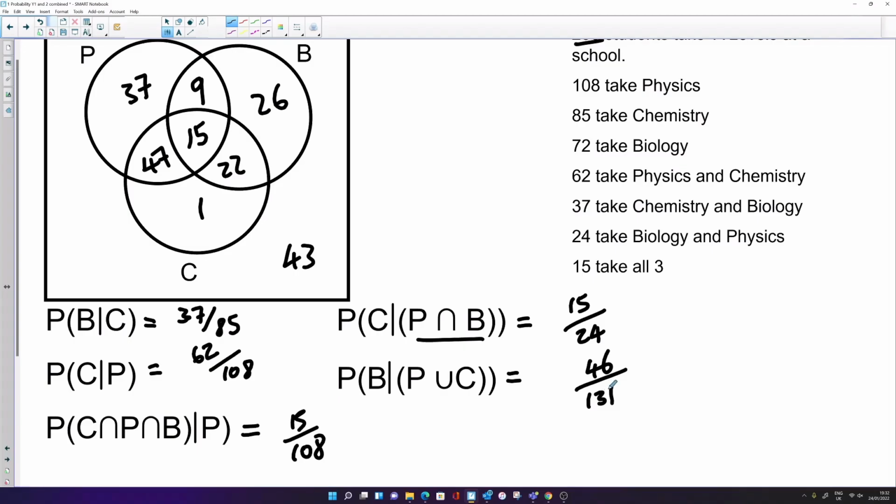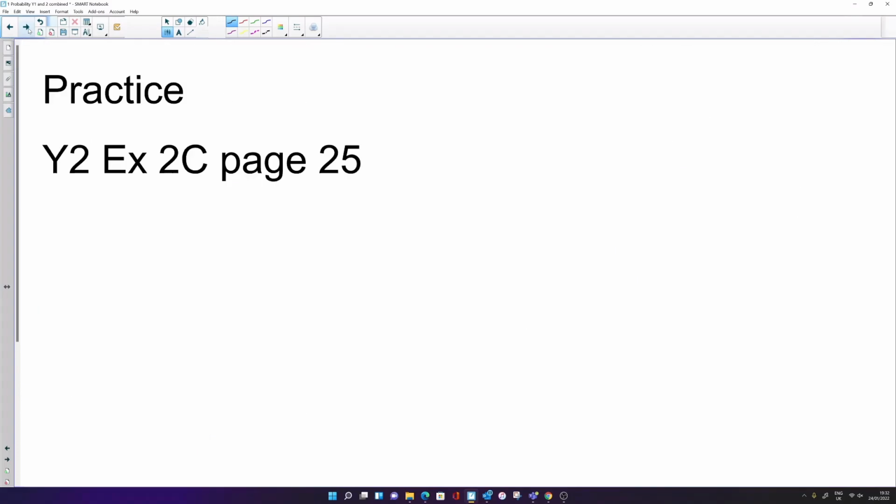Okay, so that's an example with a Venn diagram with 3 events. Right, why don't you take a go at exercise 2C, and then we'll move on with some more conditional probability after.